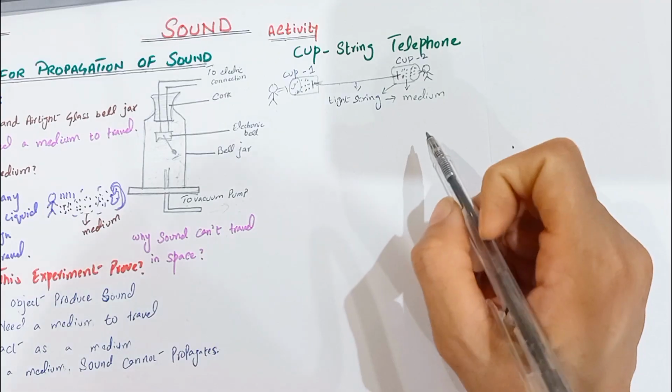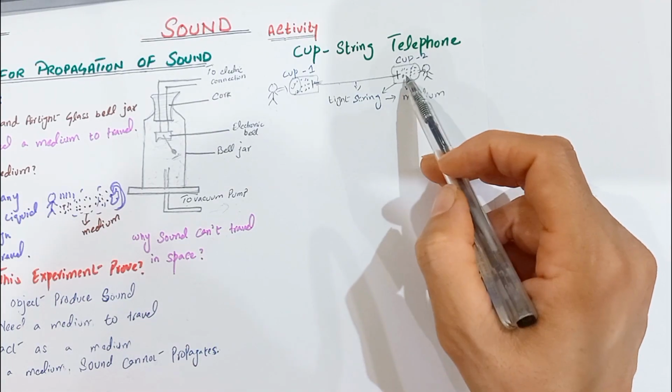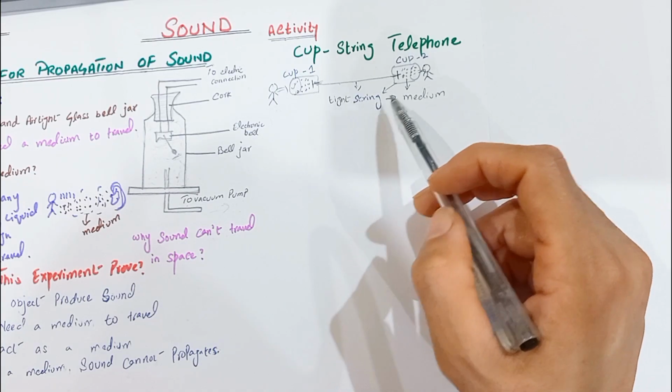So what this experiment proved is that sound is produced by vibration. Sound needs a material medium to travel. The material medium here is the air and string. If the medium is not present, the sound cannot travel.